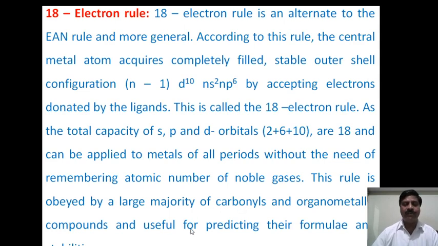How is stability determined? If this rule is satisfied, that is, if we get 18 electrons in the valence orbitals after calculating the effective atomic number, then the compound is more stable, corresponding to the electronic configuration of the next noble gas, and it is highly stable. Therefore we call it the 18 electron rule.